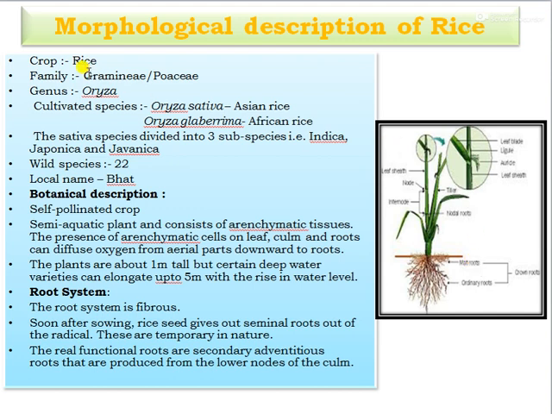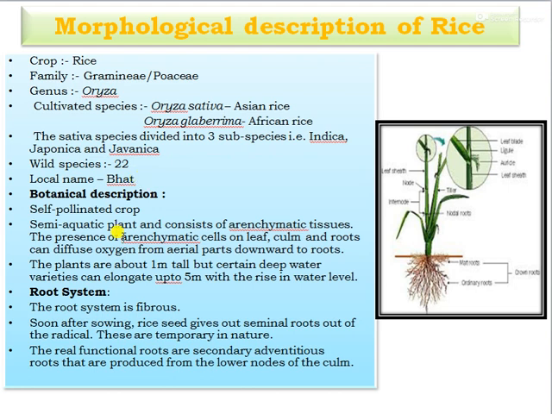The family belongs to Gramineae or Poaceae, then genus Oryza, then cultivated species of rice, that is Oryza sativa, that is Asian rice, and Oryza glaberrima, that is African rice. And the sativa species is divided into three subspecies, that is Indica, Japonica, and Javanica. And the total number of species of rice, including wild species, is 22. And the local name of rice is Bhaat.